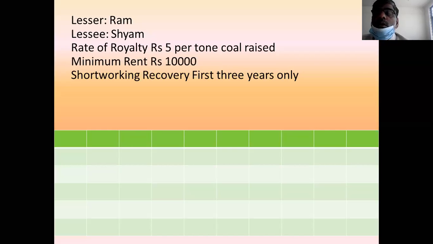That can be recovered in the first 3 years only. After the first 3 years, the short working cannot be recovered by the lessee, means Sham. First 3 years, he is permitted to recover. After the completion of first 3 years, there is no permission to recover the short working. This is the third condition.